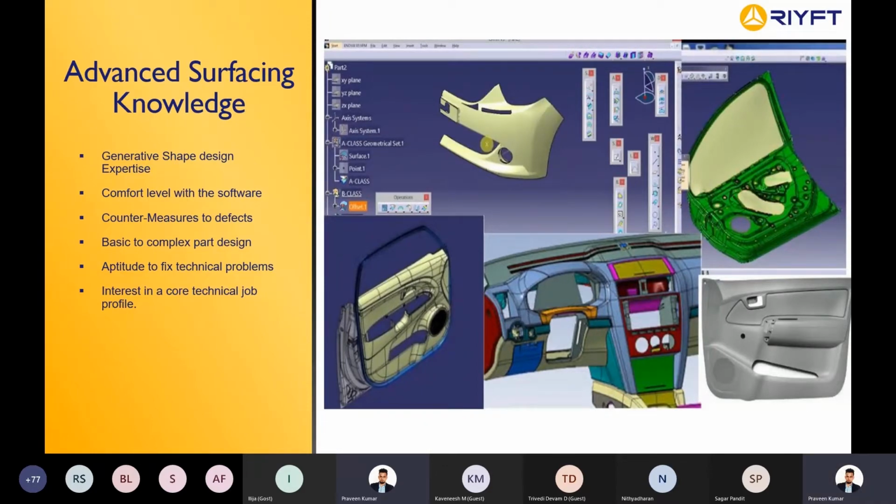When I talk about a design engineer, normally in the industry we require him to be exceptionally strong in surfacing, because all the components that we are going to create will be entirely made on surface. So be it CATIA or NX, you should be very skillful in surfacing, with advanced surfacing knowledge. You should be very confident in the software that you're using.